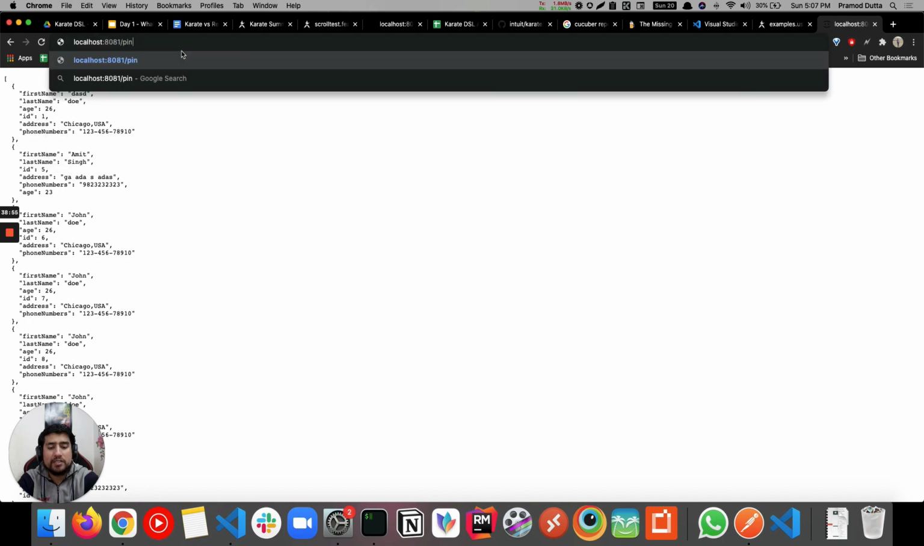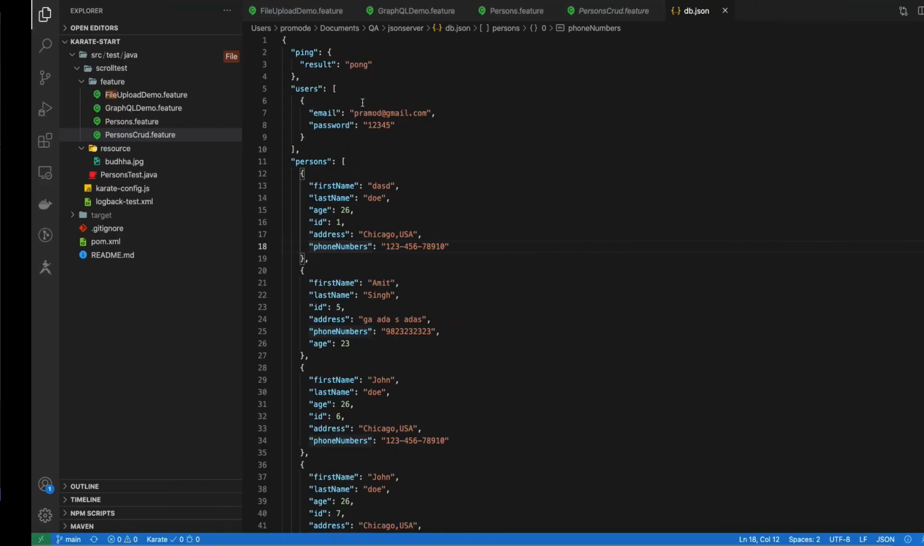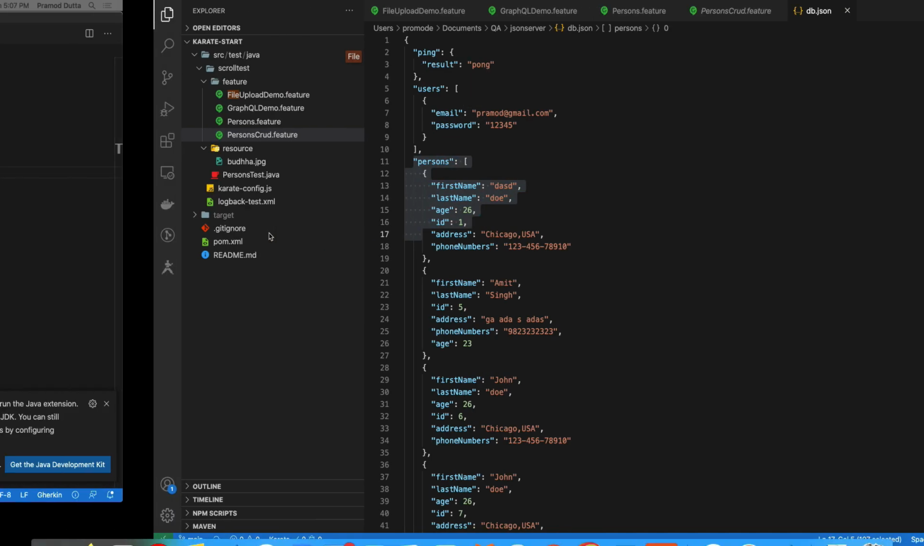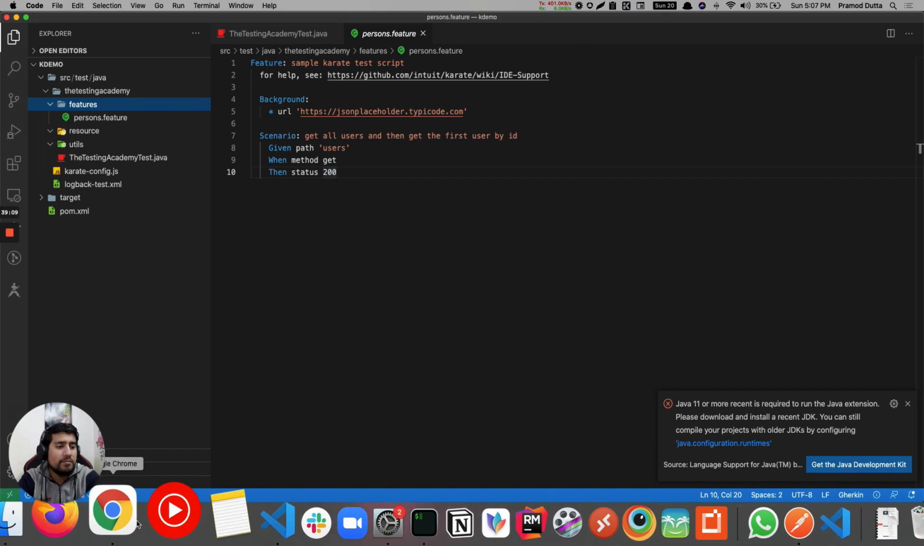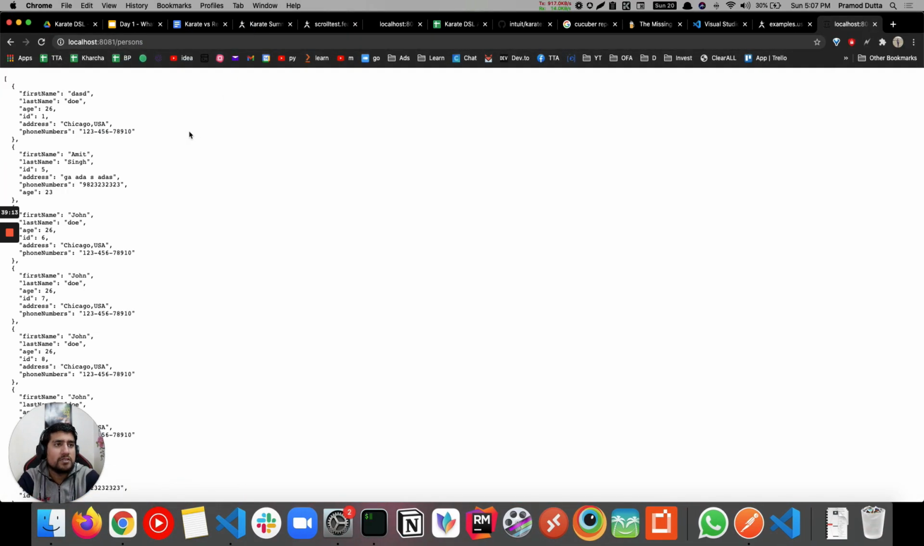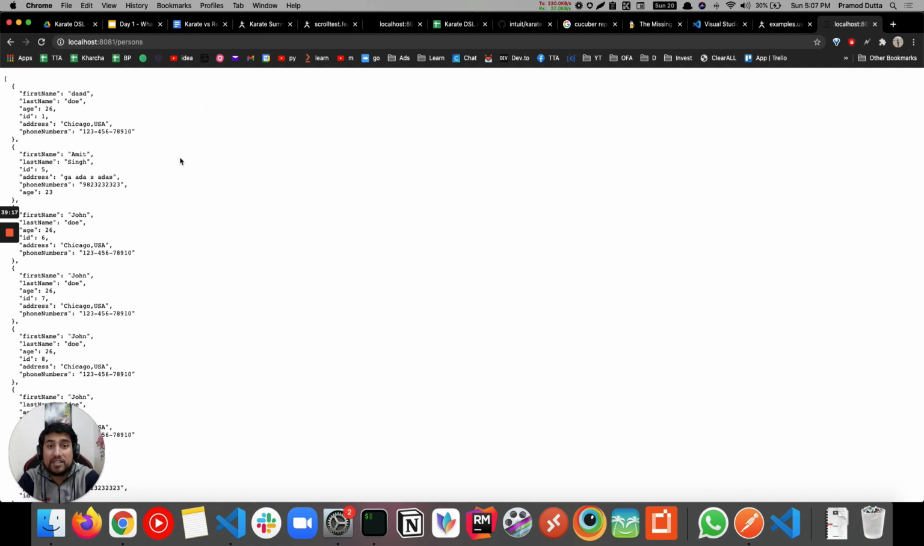If you see the db.json, we have ping also, right? Here, where is it, right? So ping will give you the result pong. For user, I had just username, email, and password. That's it. This is the person that we are accessing right now. So how are we accessing person? We are accessing it by using /persons, right? So this is all the persons that we have right now. So this is the API that we are working on.